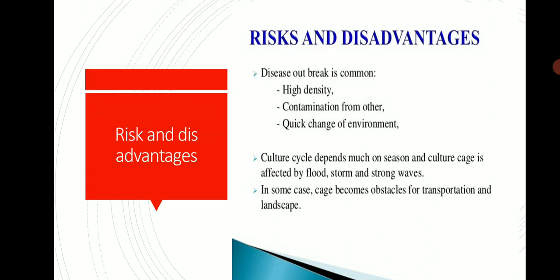Disease occurrence is common, and because of high density the risk of disease is high in cage culture, with contamination from others.